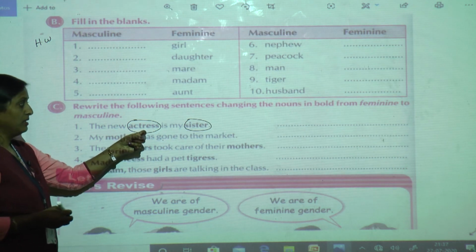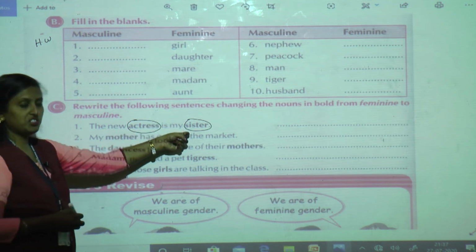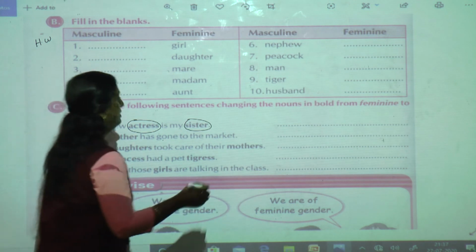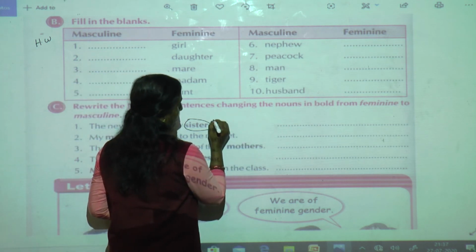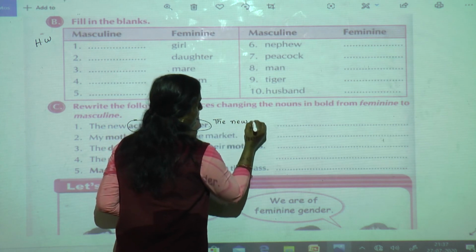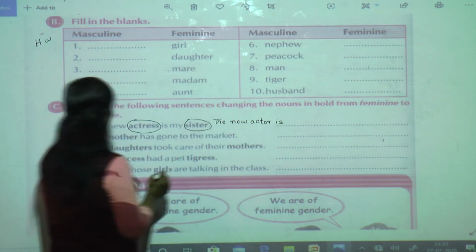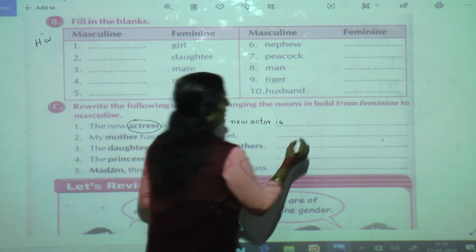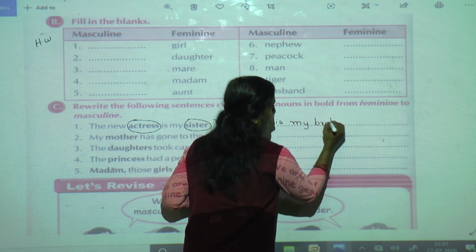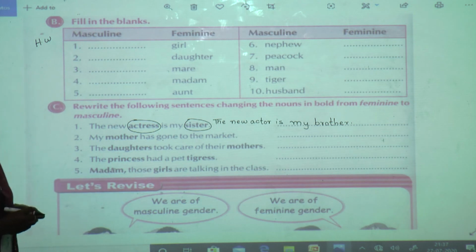So of actress, what is the masculine of actress? Actor. Of sister, it is brother. So what will be my sentence now? The new actor. So start it from here, as the place is not enough. The new actor is my brother. Okay.